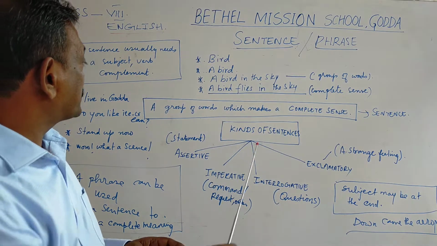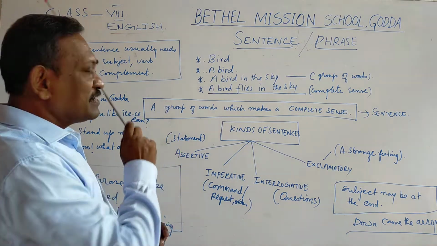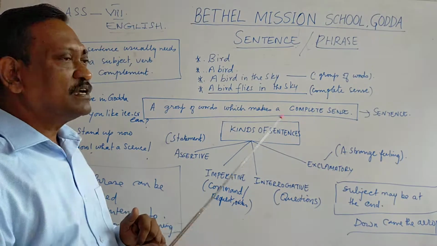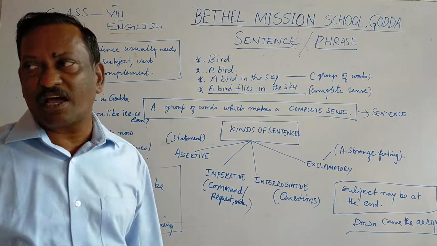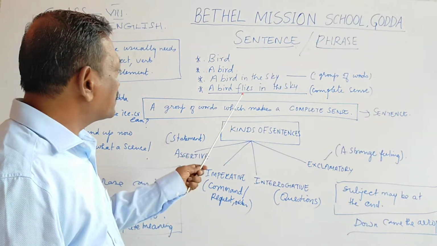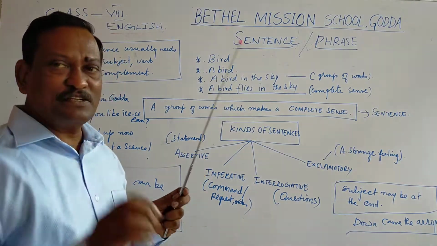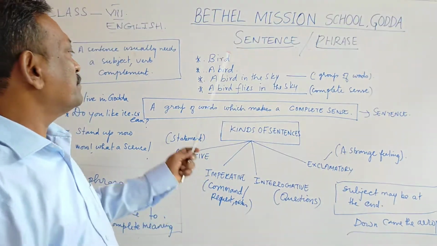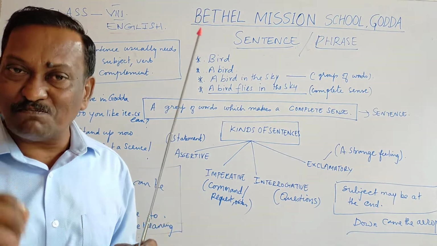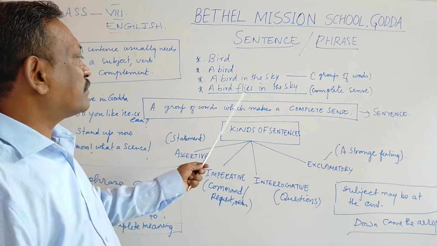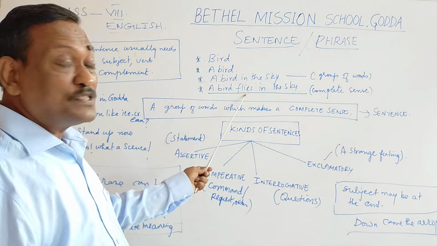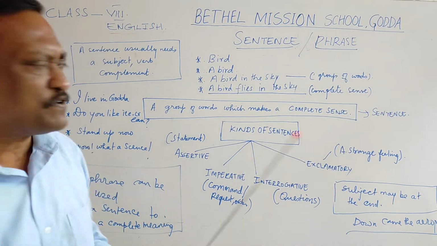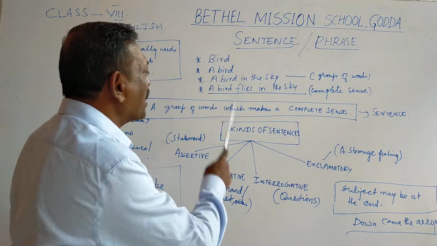Now, let us come to this point. A sentence usually has a verb and a subject. Now look at this one, a bird flies in the sky. Where exactly is the subject? The bird, a bird. That is the most important part of the sentence, without which the sentence will have no meaning. Therefore, a bird is the subject of the sentence. What comes after the word a bird? Flies. Now, flies is an action. Obviously, it is a verb. So, a subject followed by a verb.